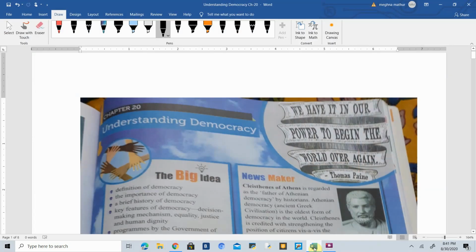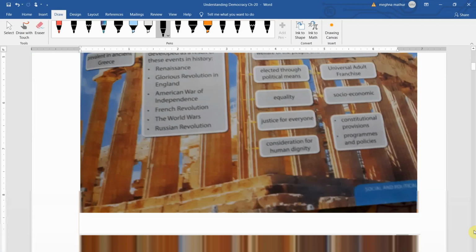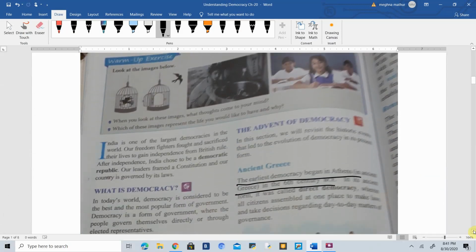Good morning, everyone. So, as I told you, we are going to revise chapter number 20 from Monday. Chapter number 20 is about understanding democracy. What we have read in this chapter is what democracy is and how democracy is the most famous form of government. Okay. So, let's start with the first page. This is the flow chart, and we are going to read all the topics related to it now.